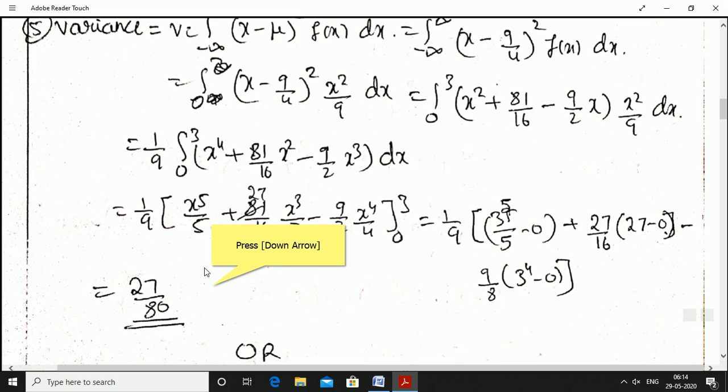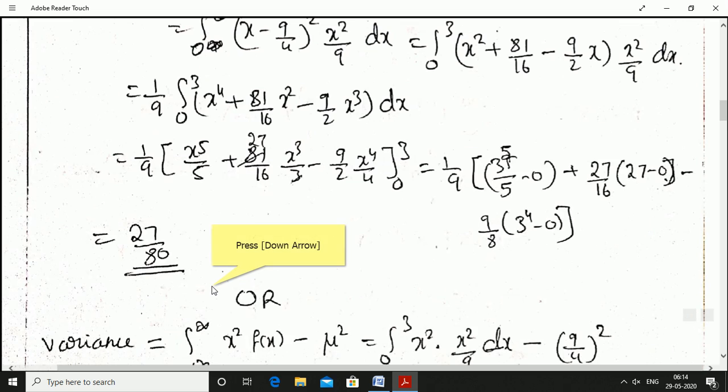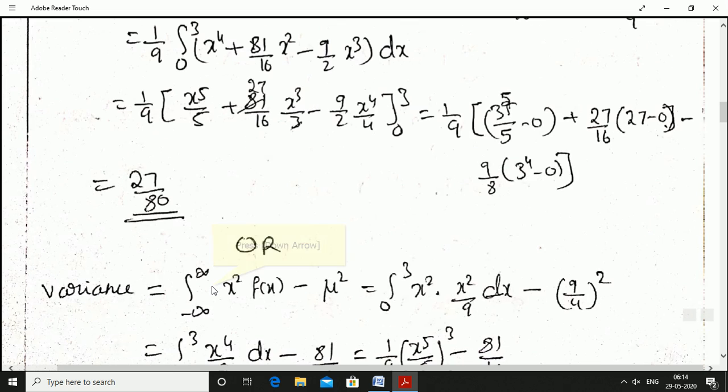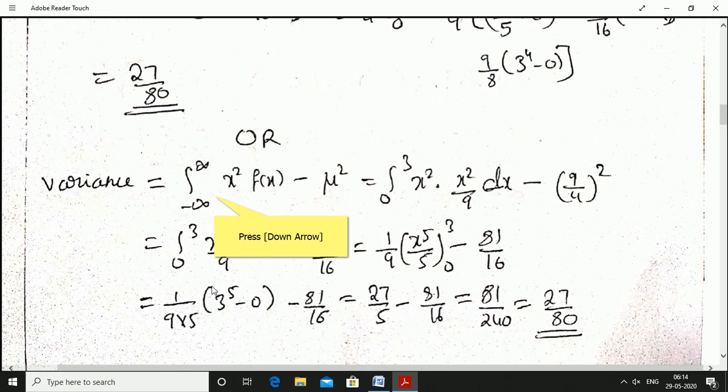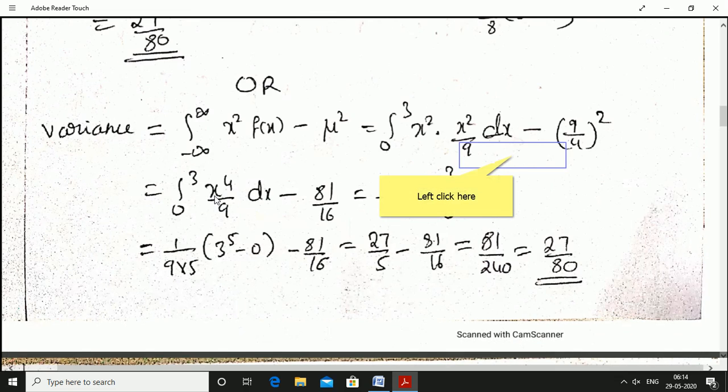Upper limit 3 power 4, lower limit 0 power 4 means 0. On simplification it comes out as 27 by 80. Or else we can also do the problem like this. Integration, whichever is easy you can follow that.